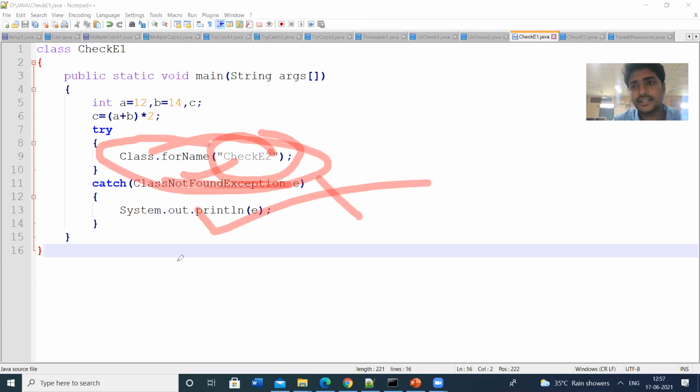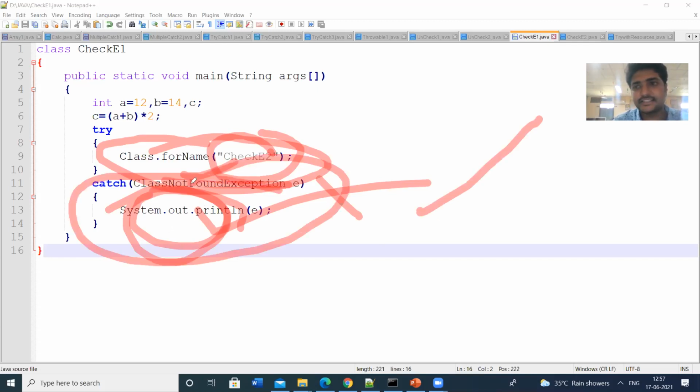So these are the checked exceptions. That means the compiler will check for the exception. Otherwise, if you don't have any exception handler for this, we will get the error at compile time. If you don't write this catch statement, you will get the error. So this is all about the checked exceptions.